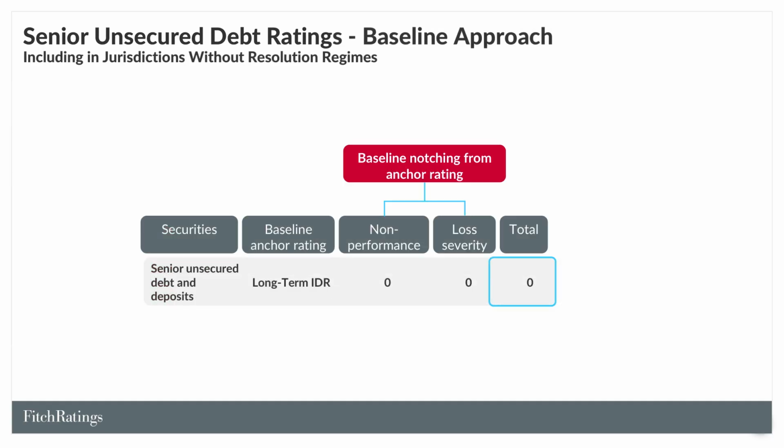Fitch's baseline approach is to rate senior obligations, senior unsecured debt and deposits of banks and bank holding companies, or BHCs, in line with the long-term IDR. This reflects the fact that default on senior obligations equates to the default of the bank, or BHC, and usually average expected recoveries upon default. However, we may depart from this baseline approach in jurisdictions with developed resolution regimes, or when rating obligations of entities at low rating levels, a long-term IDR at B category or below.